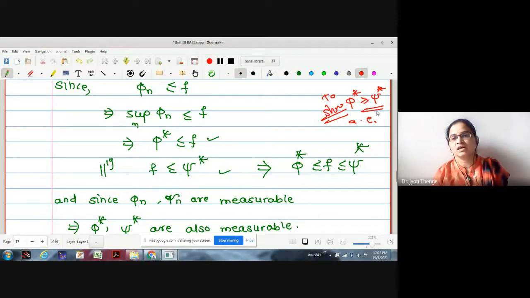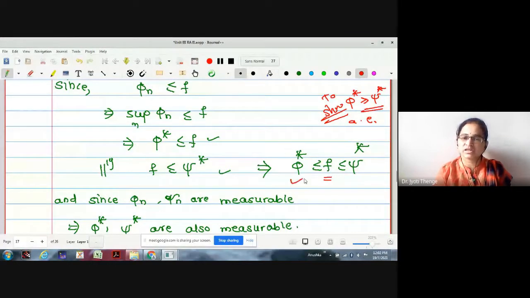We will collect those points of the domain on which phi star is strictly less than psi star, and we will show that whatever set we have collected is of measure 0. Once we prove this, phi star is greater than or equal to psi star holds, and phi star less than or equal to psi star we already have. Therefore, as these two are equal, f is also equal to both of them, and as these two are measurable, f will be measurable.